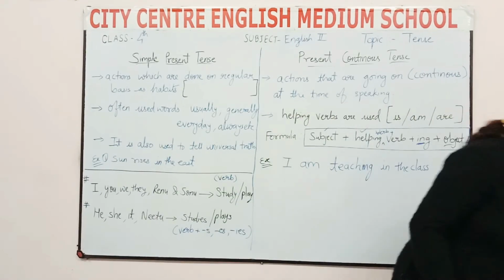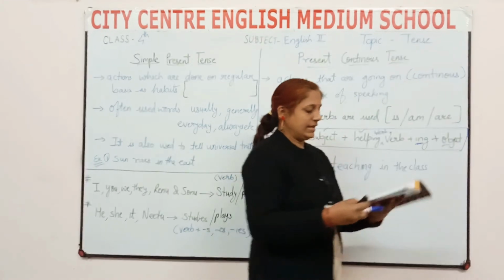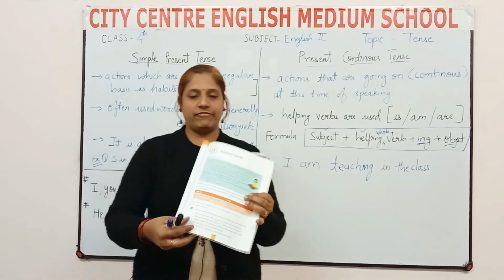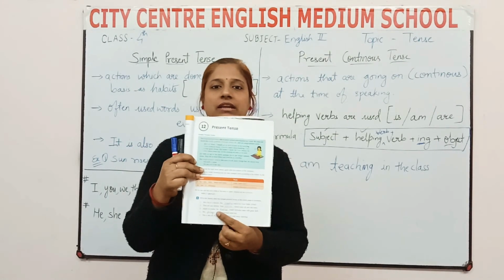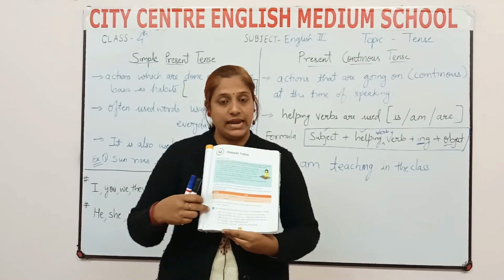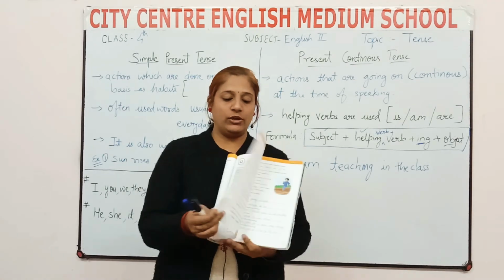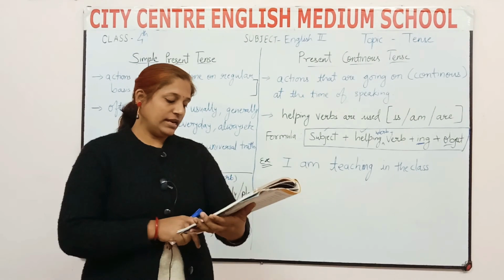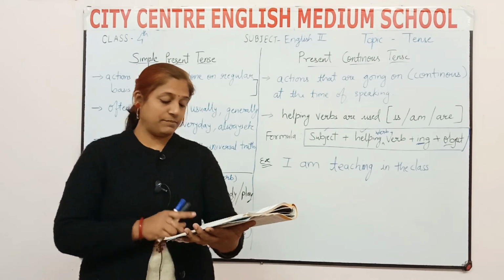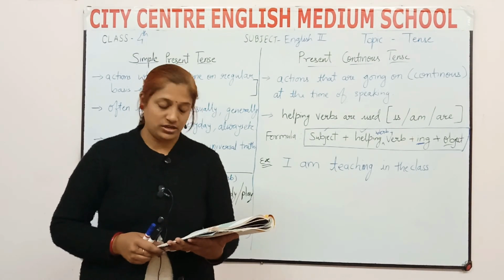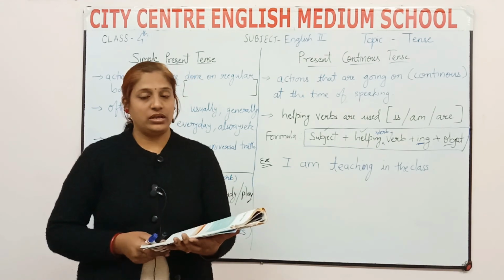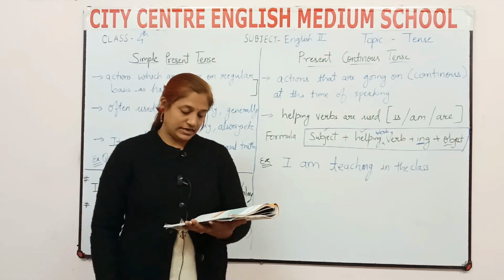Now in your book you can see exercise A, page number 51. You have exercise A and exercise B also. Both exercises you will do. In exercise A you can see the first example: Mr. Jha is a teacher. She dash in Pune public school. So the verb is given, that is teach.